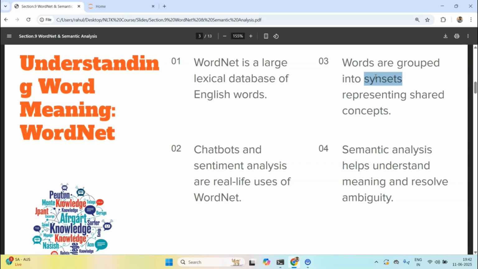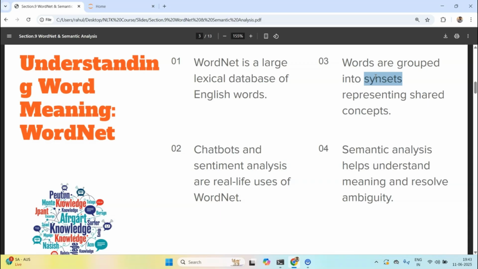So, what could be some of the use cases of the WordNet library, or in general this kind of database? We can detect meaning in a chatbot. Again, this detection has become a lot easier nowadays thanks to advanced vector embeddings. But since the scope of this lecture is NLTK based, WordNet can be accessed using NLTK. That's why we are looking at NLTK only. It can also be used in sentiment analysis tools, word recommendation engines, etc.